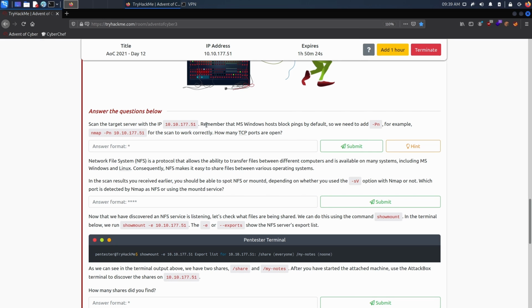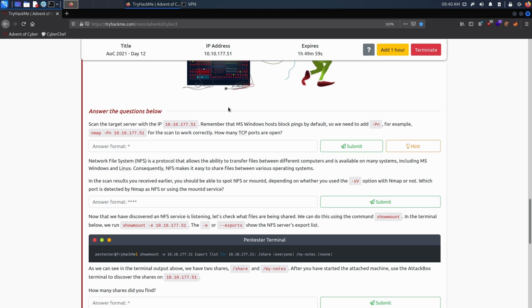The first question is that we need to find how many TCP ports are open on our target machine. Now, if you remember, not too long ago we did a room about Nmap, and basically this room is building on top of that. So make sure to watch that as well. Let's first get started. We can just grab the command itself, or we can also run it ourselves.